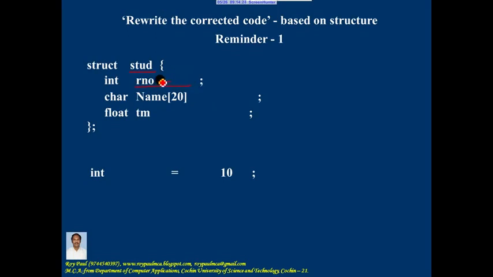If I write int RNO is equal to 10, it's a syntax error. Similarly, if I write float total marks is equal to 0.0, it's a syntax error. Similarly, if I write char name is equal to some initial value, say for example Tom, it's a syntax error. These are all mistakes. So inside a structure, members should not be initialized.